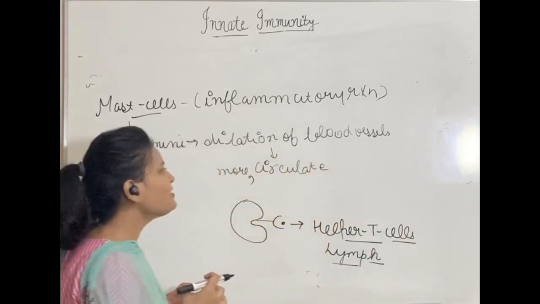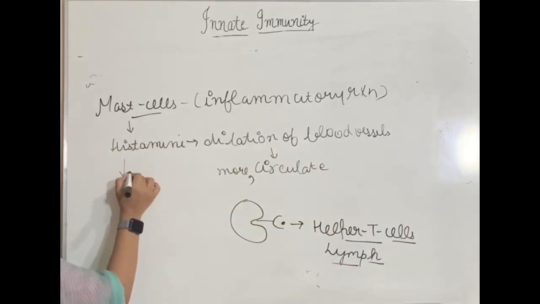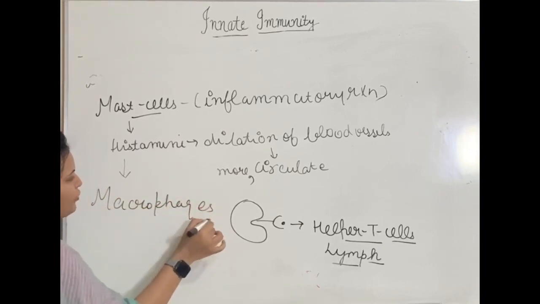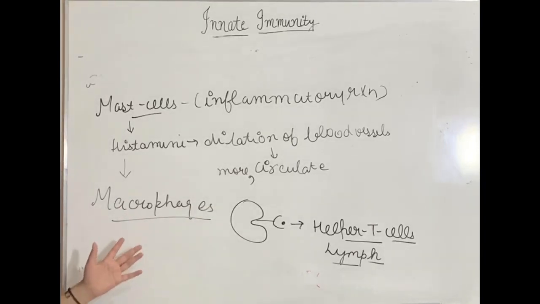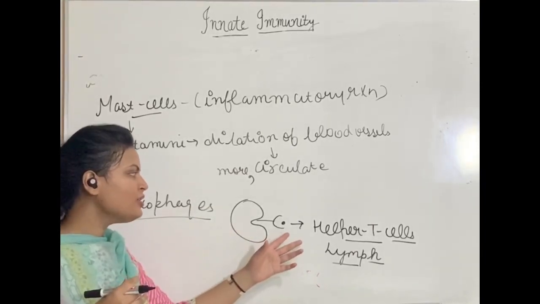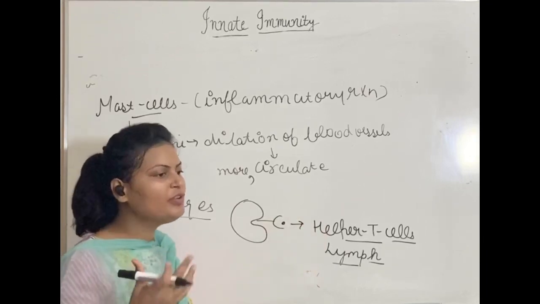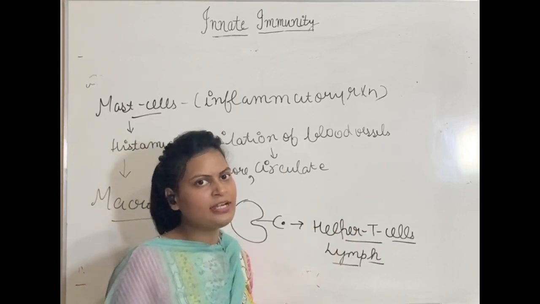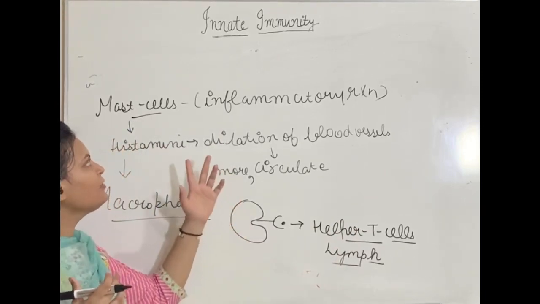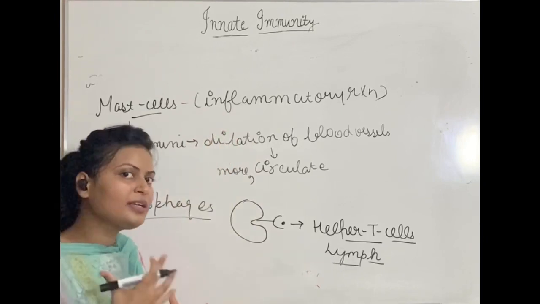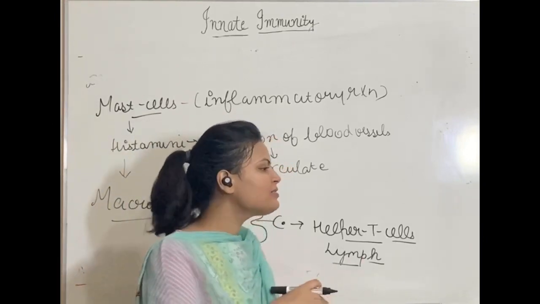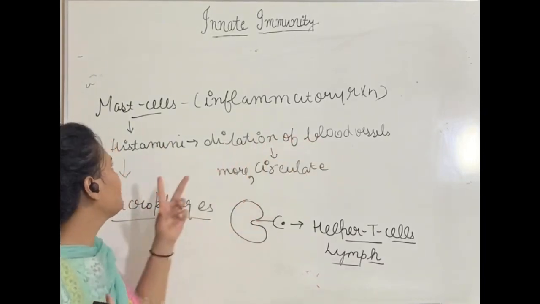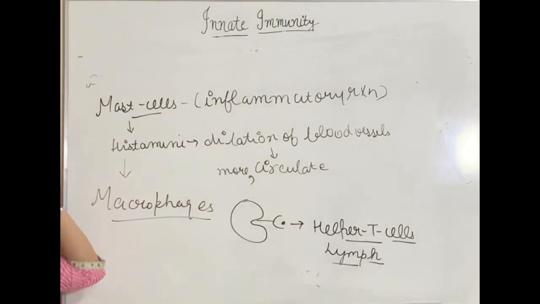Actually, if more blood is traveling to the allergic area, that blood will carry macrophages along with it. And you know what the function of macrophages is then. These are a type of APCs which will then showcase their antigen to helper T cells. Helper T cells will again release the signal to B lymphocytes. B lymphocytes will then form antibodies. Antibodies will then kill the antigen in that inflammatory area or in that infected area. So basically, why do red sores happen on that area which is infected? Because of dilation of blood vessels due to release of histamine by mast cells.